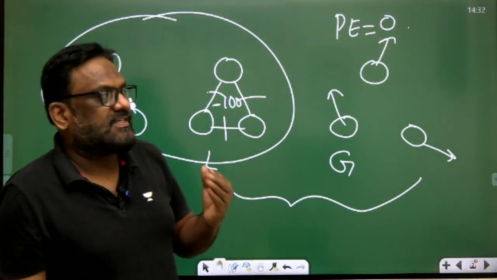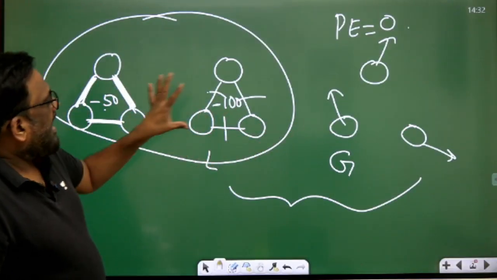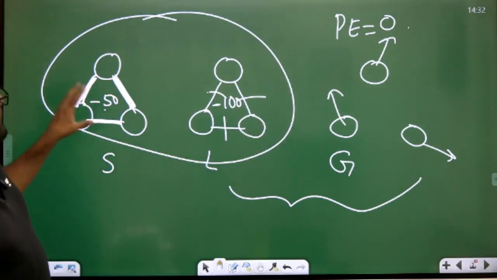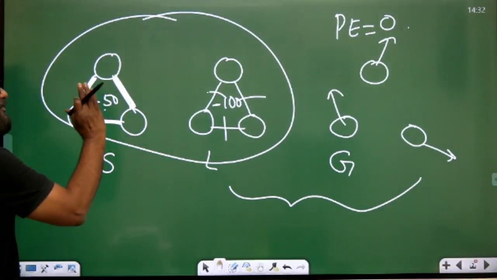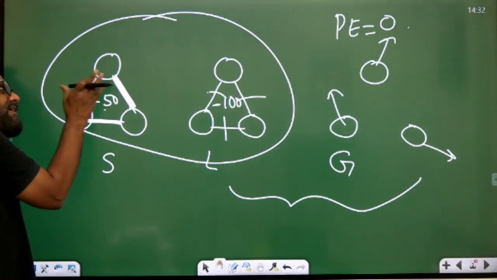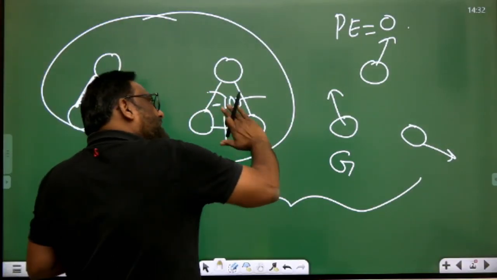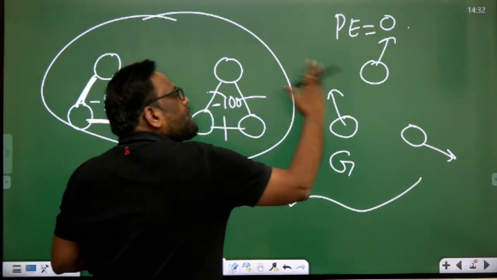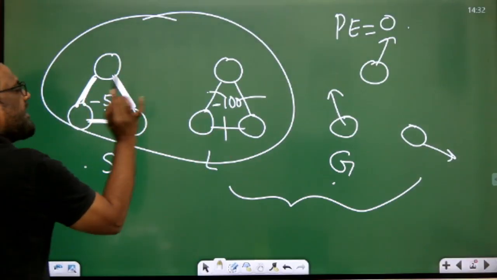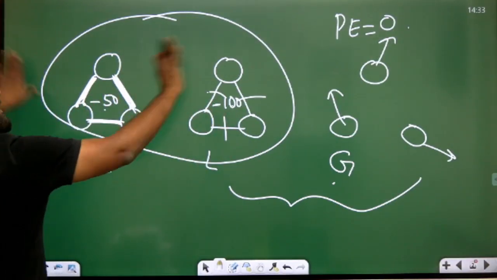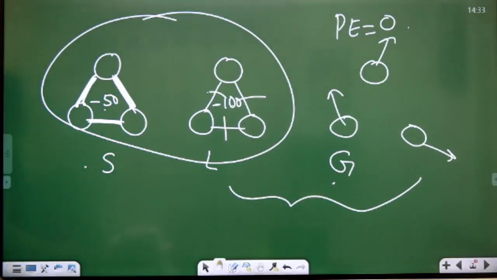What is the physical meaning of this? Now I say it has 150 with respect to this, 100 with respect to this, or 50 with respect to this. It means I have to supply 50 units of energy to weaken these bonds and convert it into liquid. Similarly, I have to supply 100 to weaken these bonds and convert this into gas. Or directly solid to gas, I have to supply 100 plus 50, 150, so that all these bonds are broken and this gets converted into what? Gas. That is the meaning here.